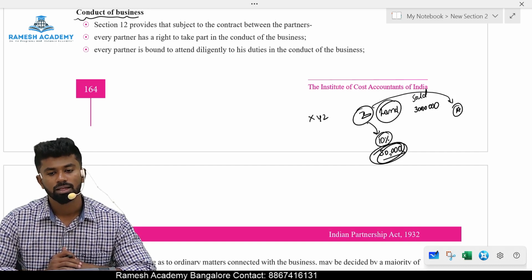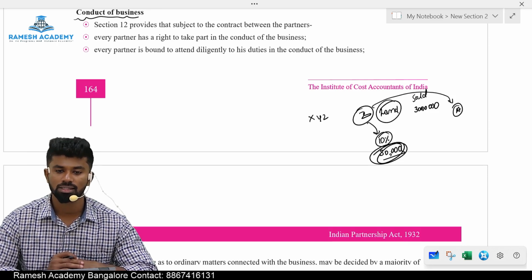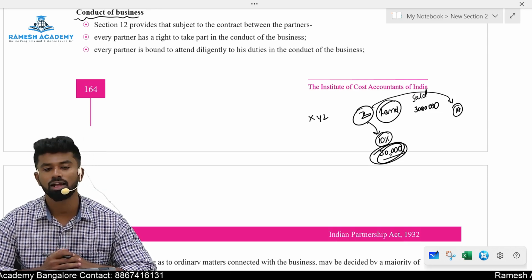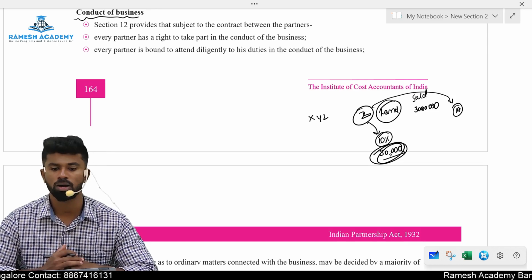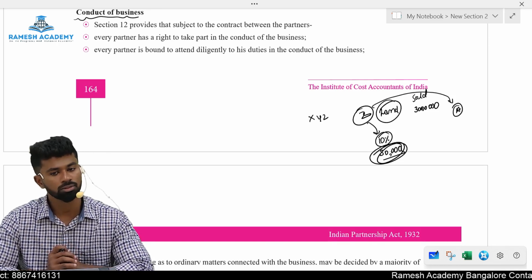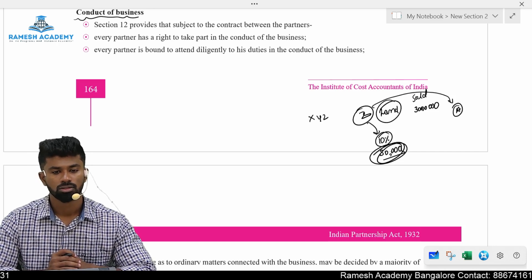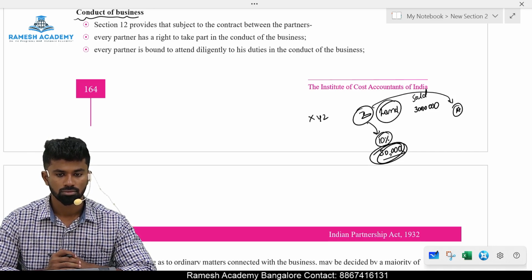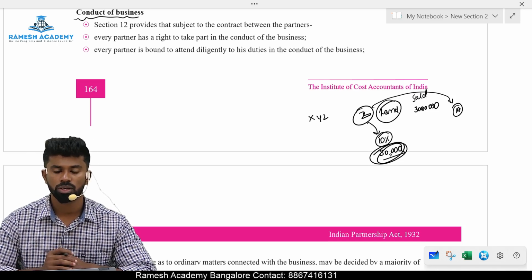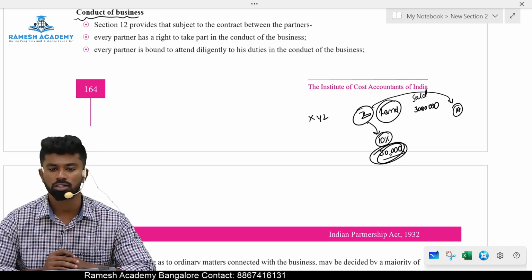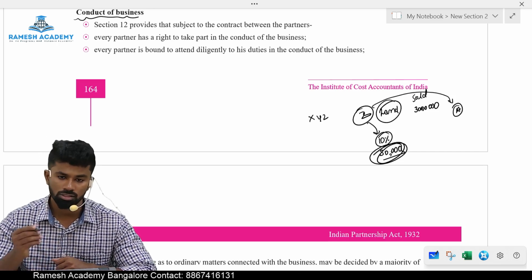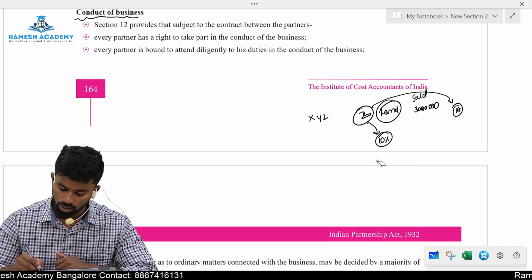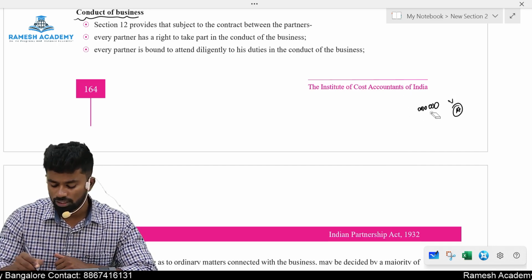Tell me, is this receipt of money by Z valid or invalid? Is he liable to give it back to the partnership firm or not? Is it a breach of duty? Is there any breach of duty here? Yes, there is a breach of duty, because when he works, he should work for the benefit of the partnership firm, not for his own benefit. That is the first duty. Okay, next one. Are they required to be just and faithful to each other?